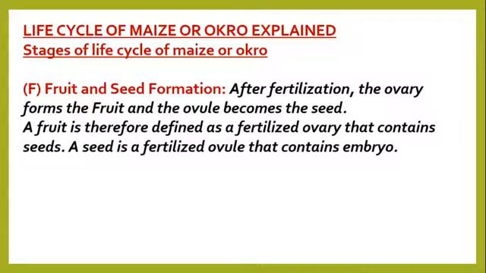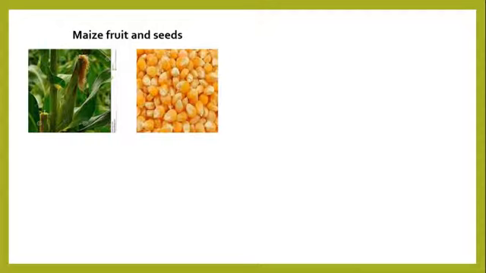But before then, let's see how maize fruit and seeds look like. So you can see the fruit is on your left, and in the fruit are the seeds, which you can see on your right. So this is what happens after fertilization.